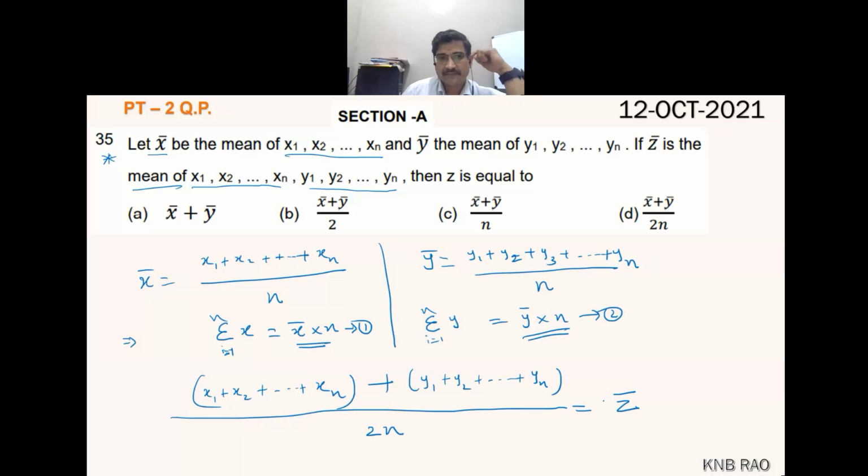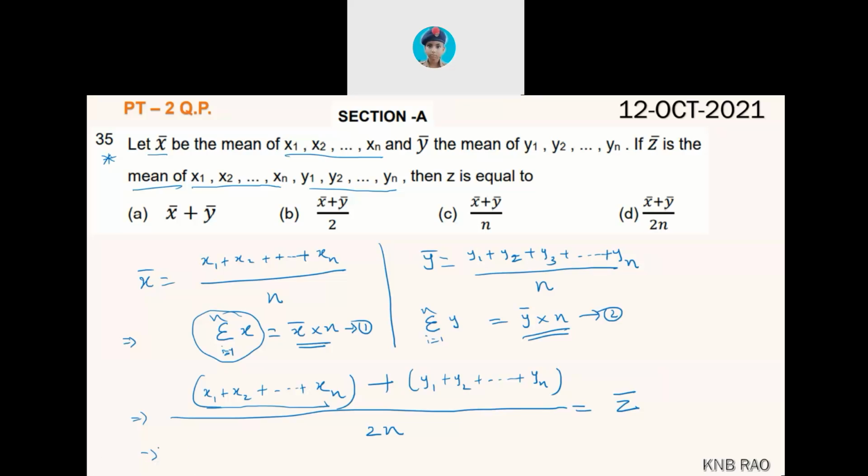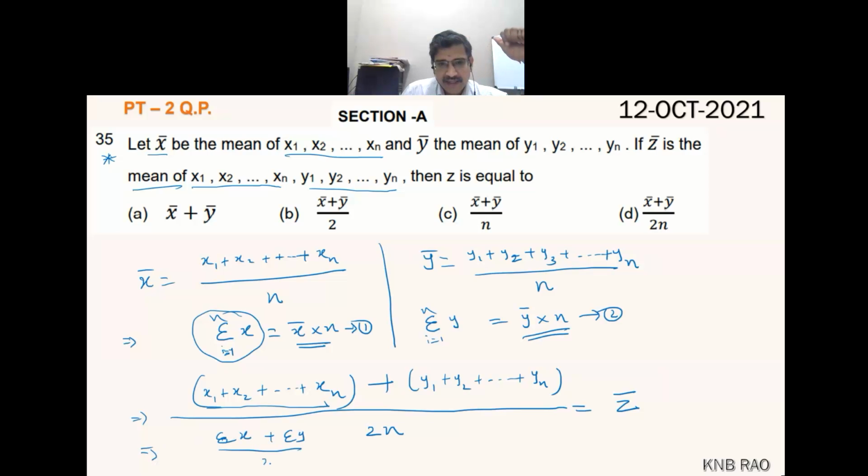Sir, I think x bar plus y bar divided by 2 will work. Yes, we will put that instead of this. Sigma x plus sigma y by 2n equals z bar. Correct? This is equation 3. Sir, I am not understanding. With one example you tell, sir.